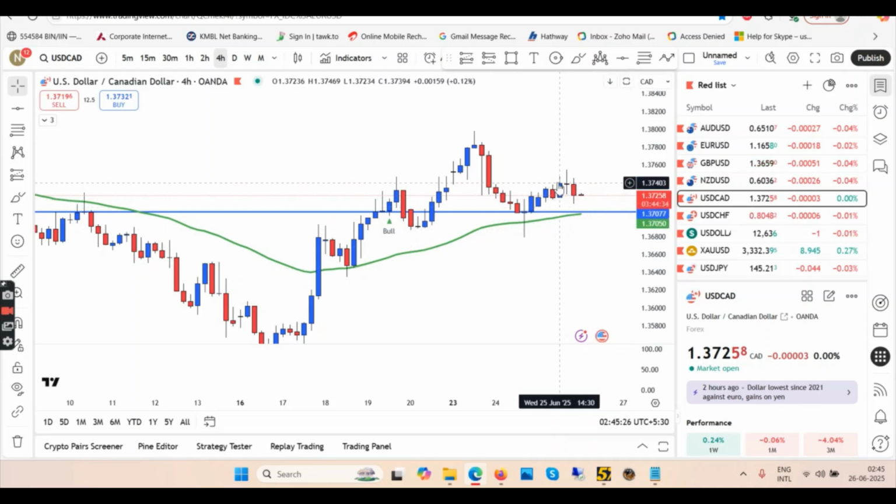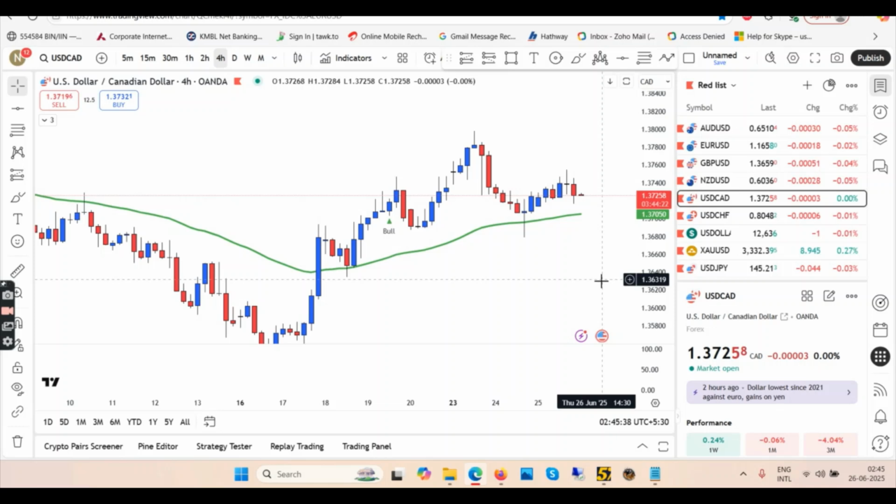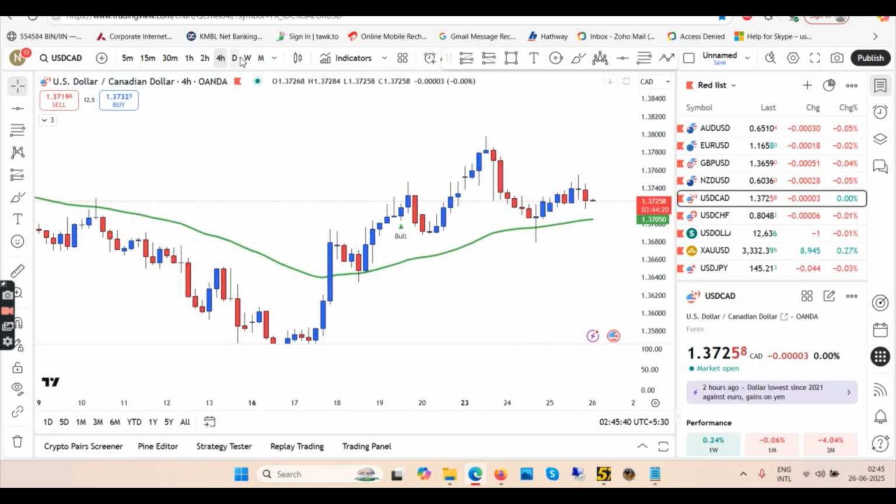Otherwise, if this high is broken, then look for longs. If I remove this line again here, if the next blue candle breaks this high, then enter long and take your profit here. If this low is broken, then look for shorts. USDCAD, that's all I have for you.